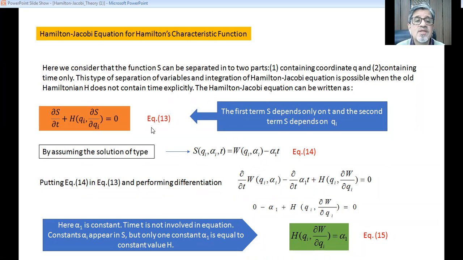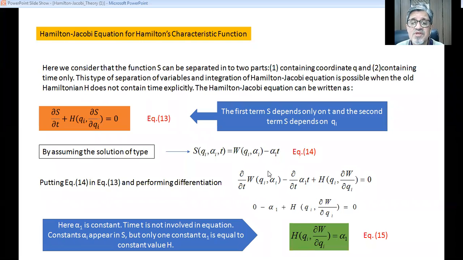Putting equation 14 in equation 13 and performing differentiation, wherever S was, you put W minus alpha 1 t. So ∂/∂t of W(qi, alpha i) minus ∂/∂t of alpha 1 t, plus H(qi, ∂W/∂qi) is equal to 0.